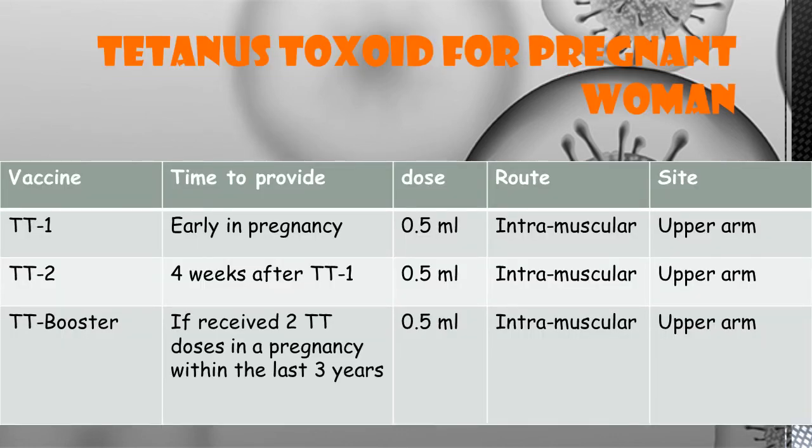So let's see regarding the vaccination dosage for tetanus toxoid in pregnant women. In case of pregnant women, for TT1 and TT2, the time to provide is: one early in pregnancy and 2 will be 4 weeks after TT1. Simply, the dosage is 0.5 ml in all of them, and the route is intramuscular and the site is upper arm. And the TT booster dose: if the pregnant lady has received the 2 tetanus doses in a pregnancy within the last 3 years, then we can go for a TT booster dose in the next pregnancy.